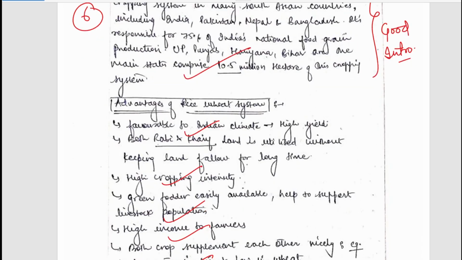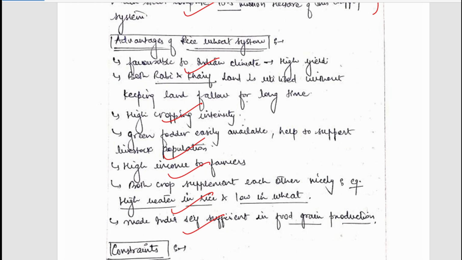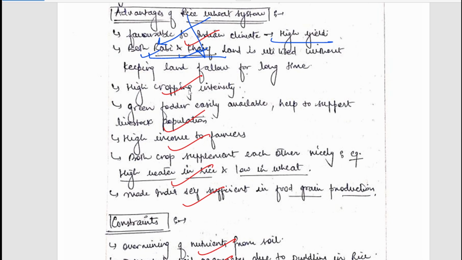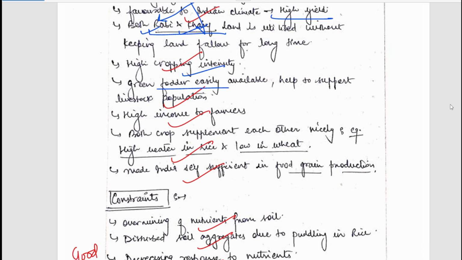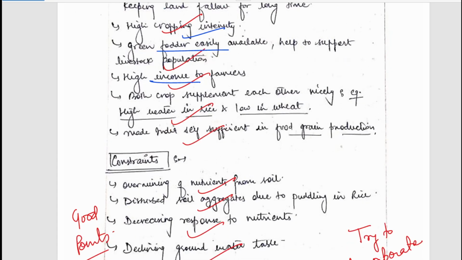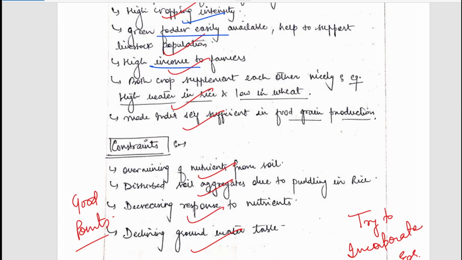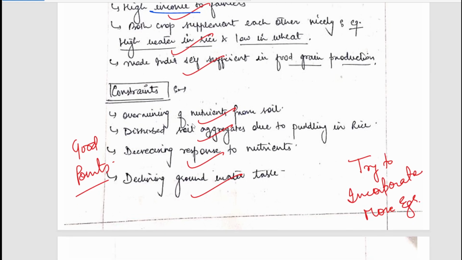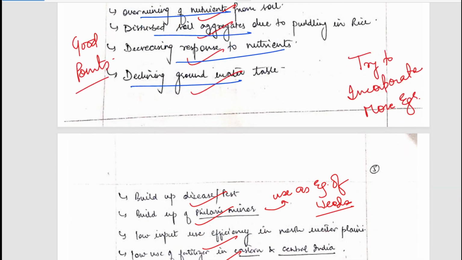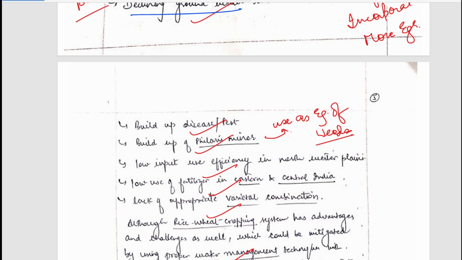So a good intro. Advantages have been mentioned, that it leads to high yield. Rice and wheat highly occupy the land in both Kharif and Rabi, as rice is grown in the Kharif season and wheat is grown in the Rabi season. It leads to high cropping intensity, fodder availability increases, and income of farmers increases. All the things are well written. You can simply pause and read it. Constraints have also been mentioned, such as over mining of nutrients, disturbed soil aggregates, decreased response to nutrients, and a declining groundwater table. Other things have been mentioned.